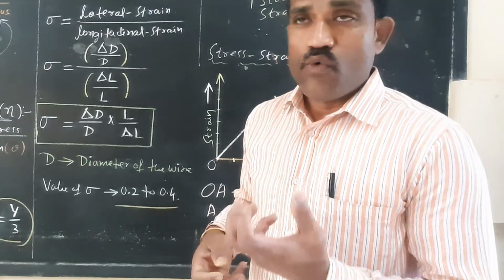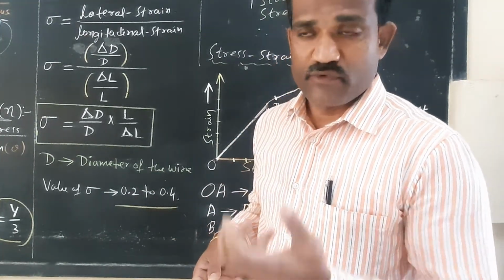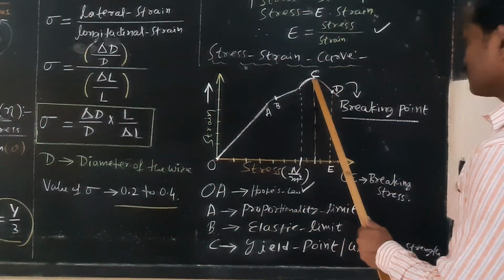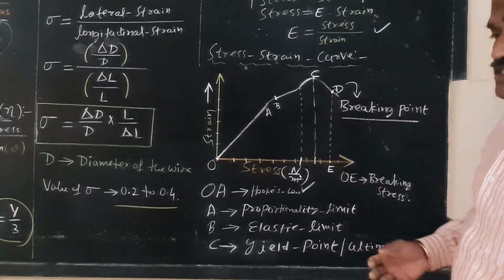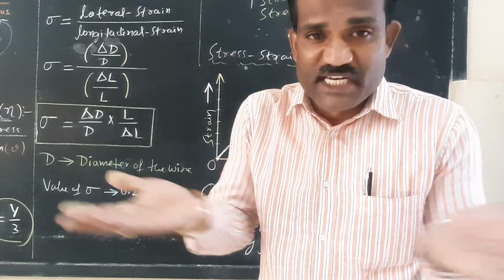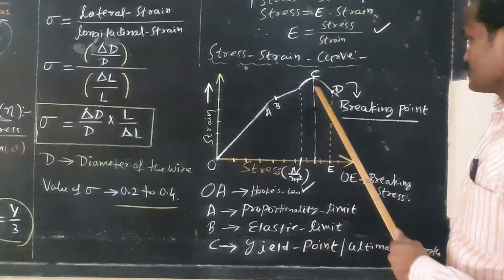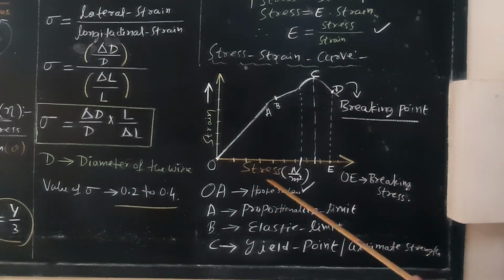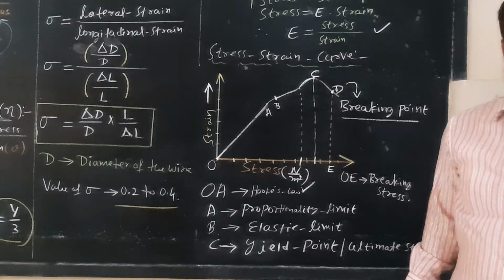Ductility means it can be drawn into a thin wire. From C to D, if you increase the stress, the body is malleable. It can be made into a thin sheet, right? Malleable, C to D. That is called breaking, where D is called breaking point and the corresponding stress OE is called breaking stress. This is called the stress versus strain graph.